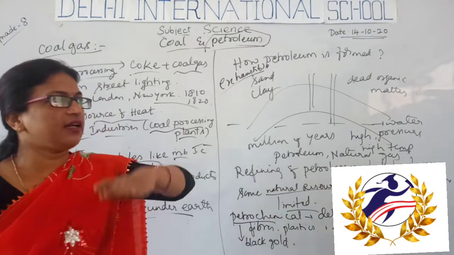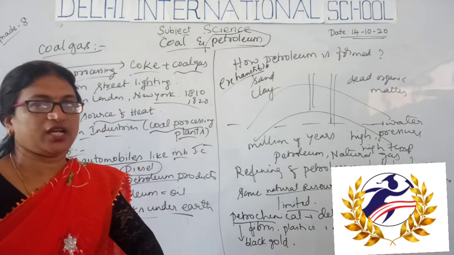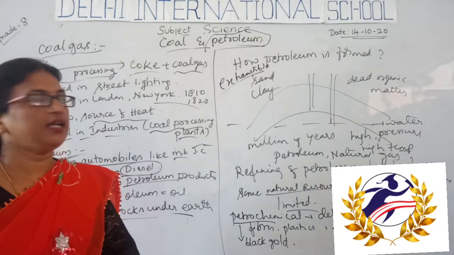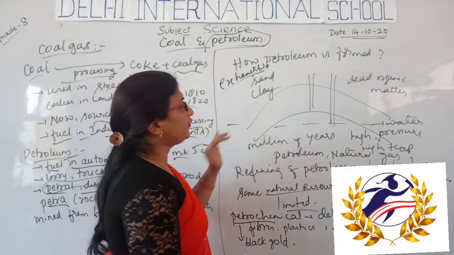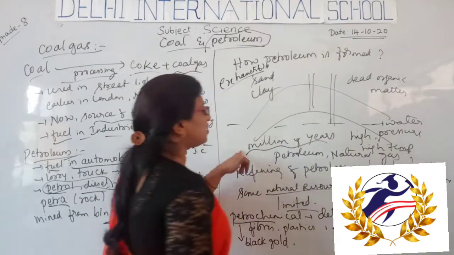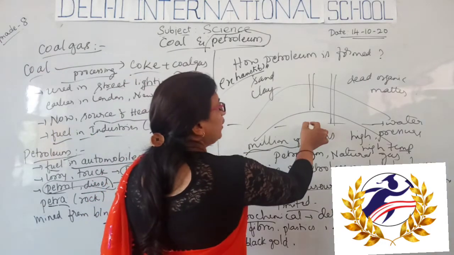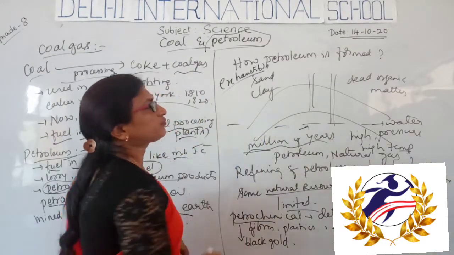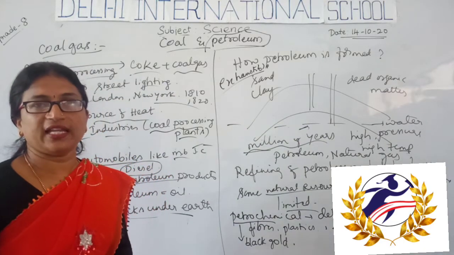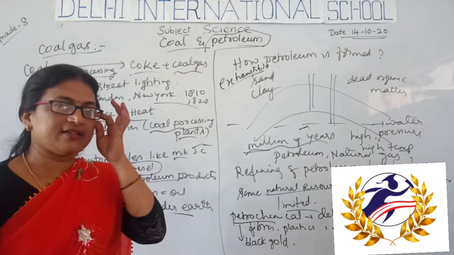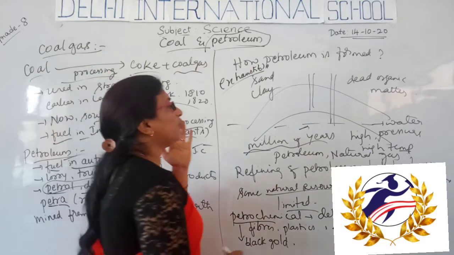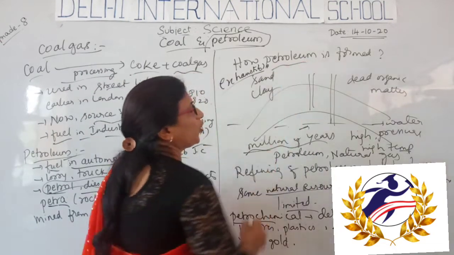Layers of sand and clay deposit upon them and put pressure on that dead and decayed matter. After millions of years, with high pressure and temperature, it is converted into petroleum.